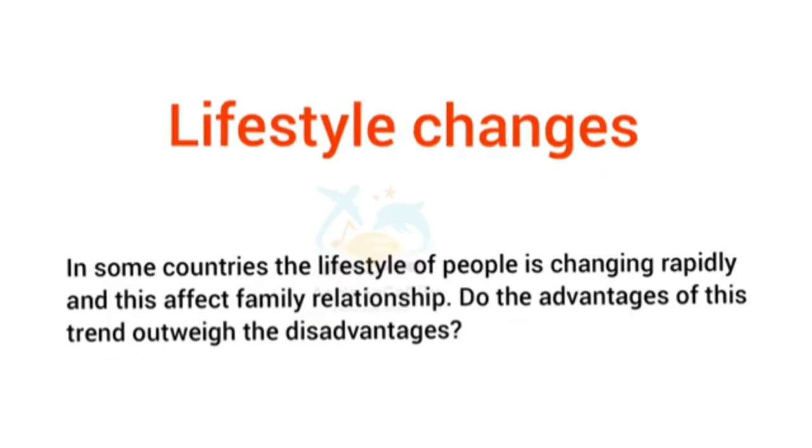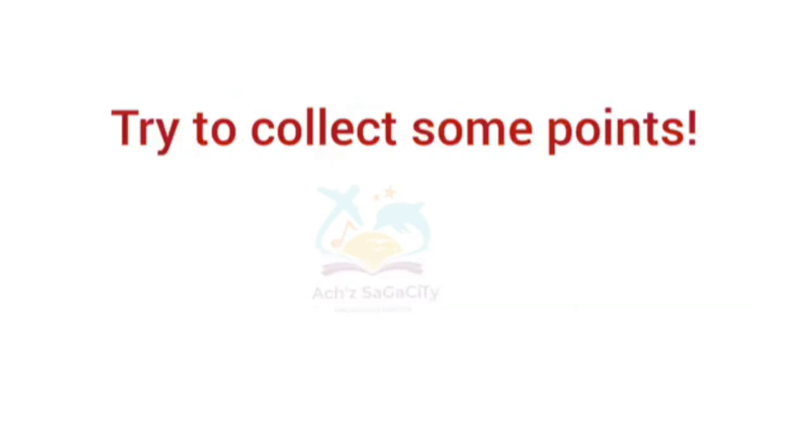Next one, lifestyle changes. In some countries, the lifestyle of people is changing rapidly and this affects family relationships. Do the advantages of this trend outweigh the disadvantages? So in case of outweigh type of question, give importance to any particular side and try to arrange that in two different body paragraphs and the opposite side in a single body paragraph. So that's all about the questions.